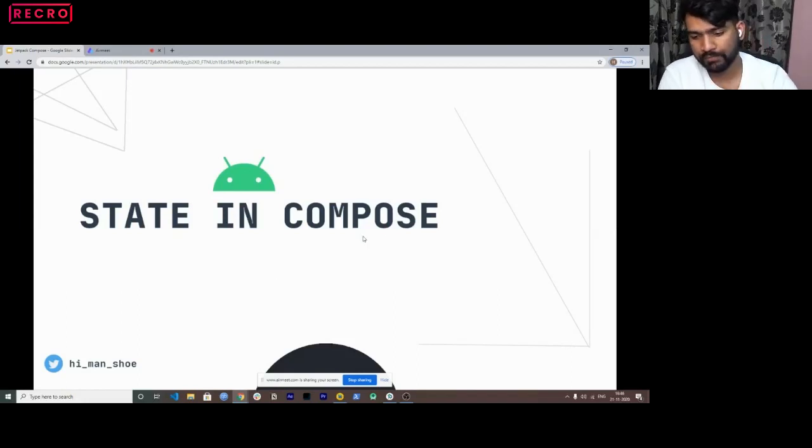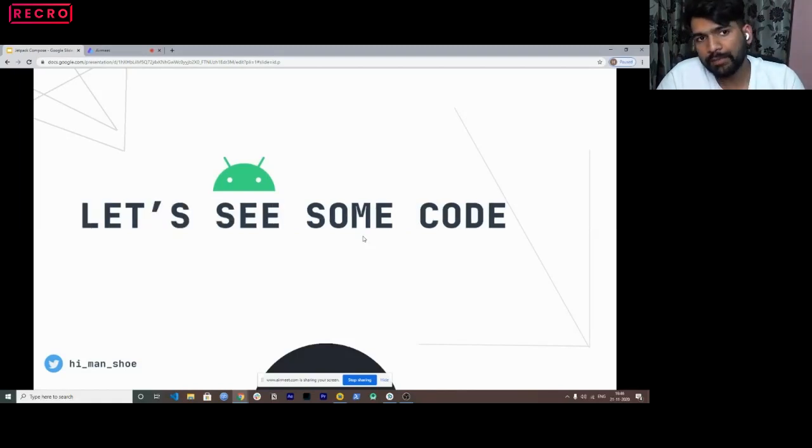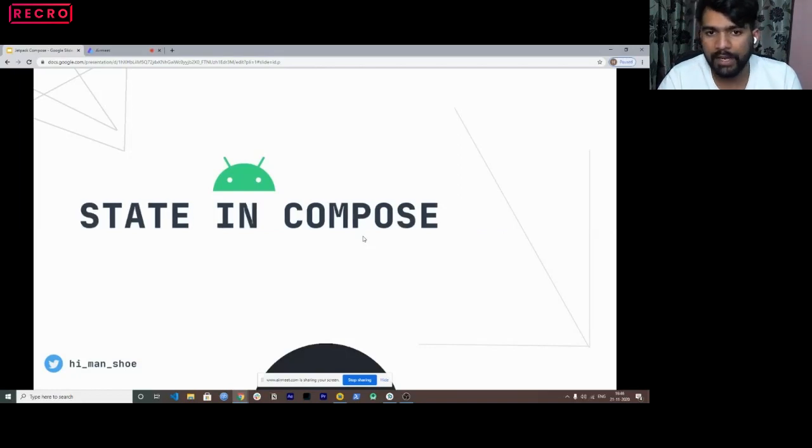Cool. So I'll start the next part of it. So in this part, we actually saw something which was a very static set of data, right? A text view would not have its own state. And when I say state, it is very familiar to React guys, like managing a state. And now Kotlin guys are actually talking about states as well, right? That we do this in state, we do that in state. But what is an actual state? First, we have to define that.